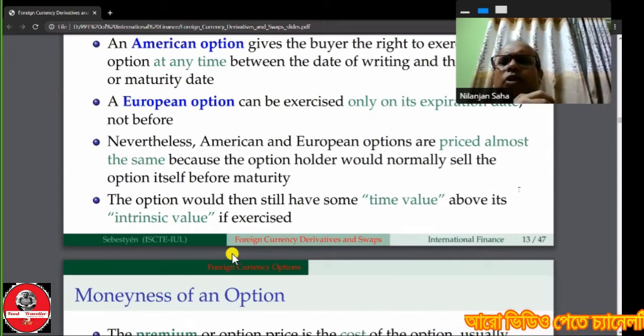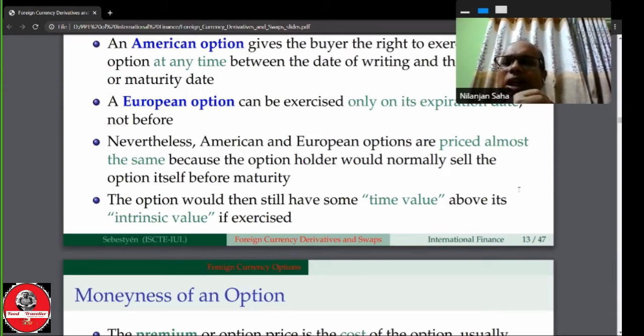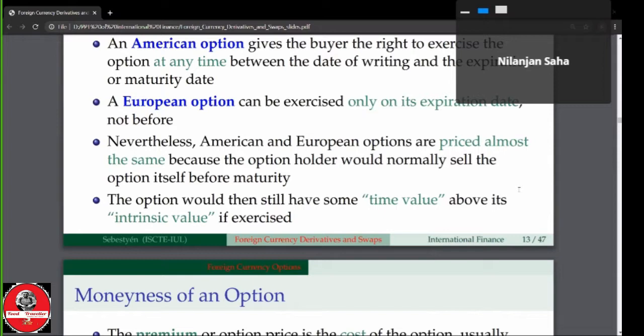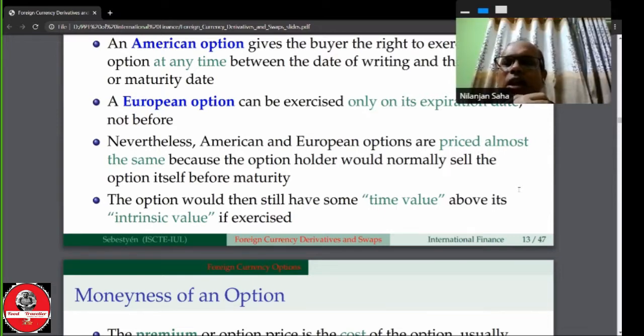Time value means time preference for value. We prefer a particular time for having a given amount of money right now, rather than the same amount of money in the future. Therefore, it is said that a Taka today is worth more than a Taka to be received tomorrow, because within a time anything can happen. Our attitude, our expectation can be changed. Therefore, we prefer the current time over the future time. The amount of the money is the same. So this is called the time value.